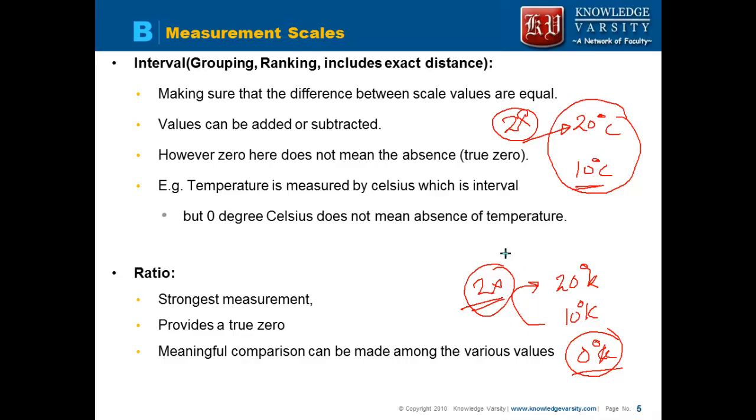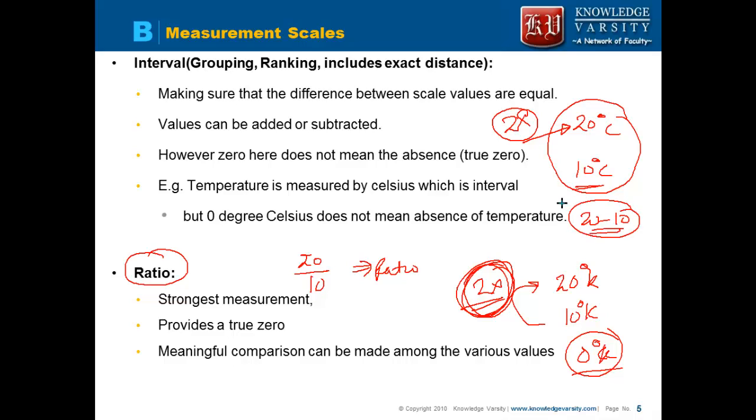Why do we need it? We need it because I want this to be multiple, right? That's why this is called a ratio scale. That is, you can get 20 divided by 10 as a ratio. Here you cannot get 20 divided by 10, but you can get the difference. So you can get 20 minus 10. That gives you the idea. So values can be added or subtracted here, and there the ratio can be taken.